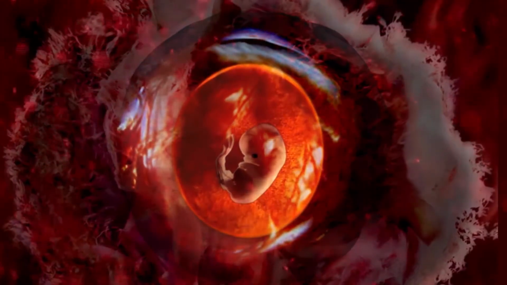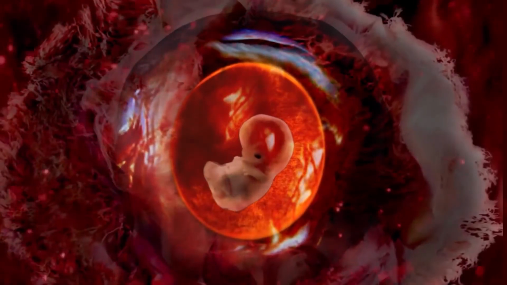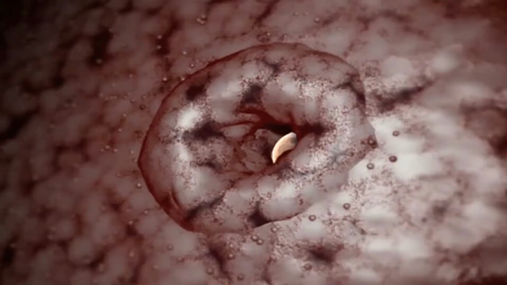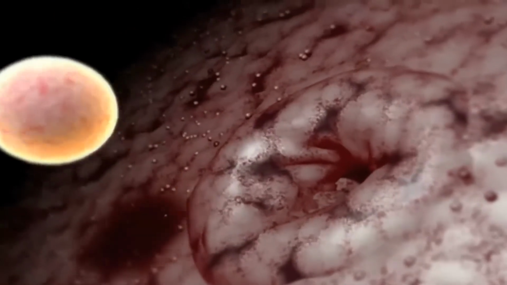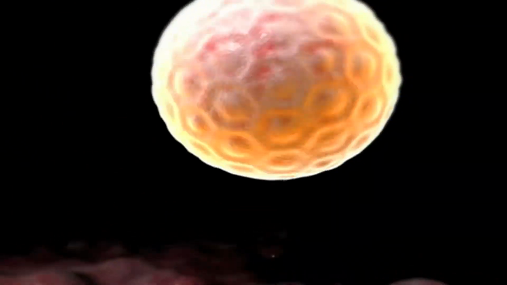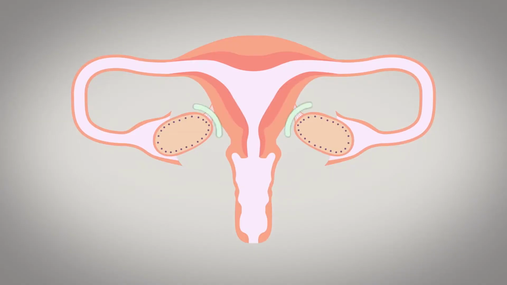When a girl is born, she has thousands of immature eggs, and when she reaches puberty, one of the ovaries produces a mature egg every month. That is the menstrual cycle. The ovary also produces some female sex hormones such as estrogen and progesterone. So, the ovary contains the ovarian follicles which give rise to ova.